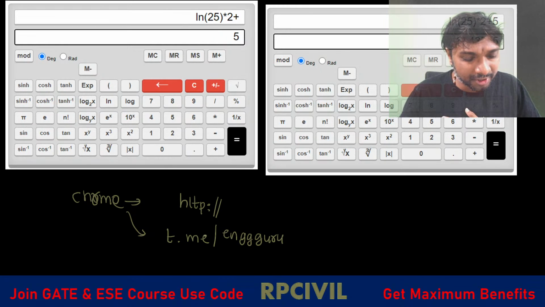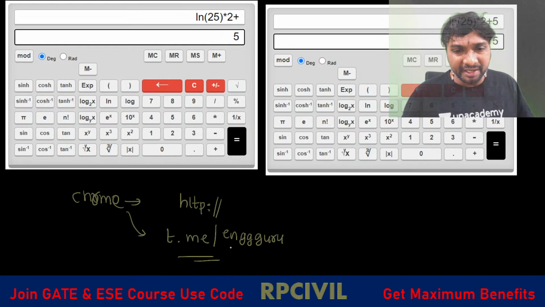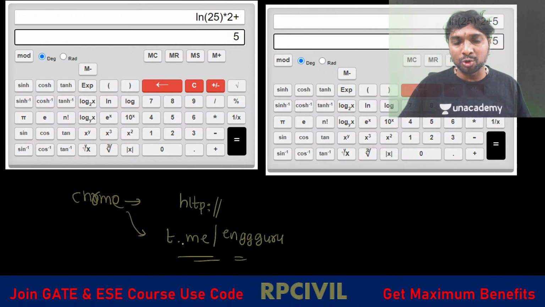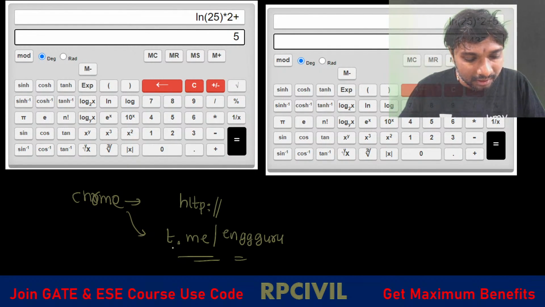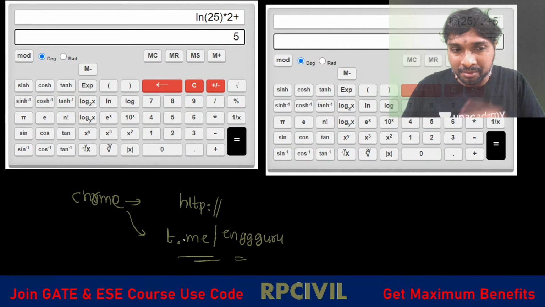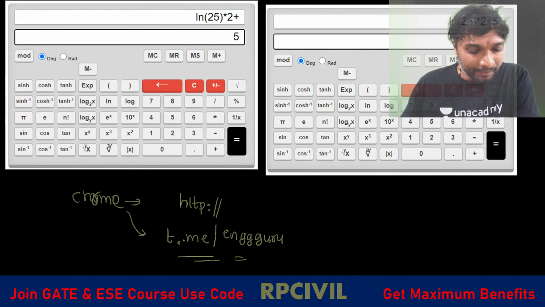In the browser you type this, right? Not in the Telegram group. In the browser you type this, you'll be getting this, right? I cannot pin it here actually, because I'm operating from OBS, and I can only stream, okay? If it is the Unacademy app, I can operate and pin that also, no problem. But here I'm operating from the other side, so there is no full access to the faculty from this, okay?